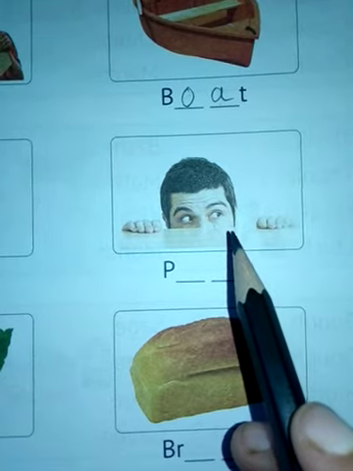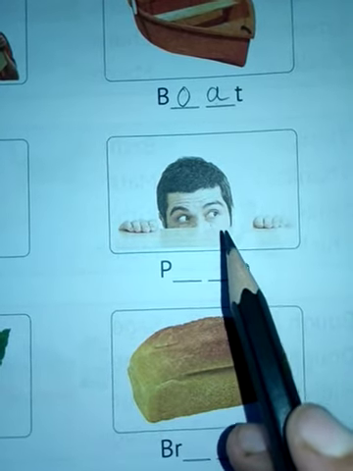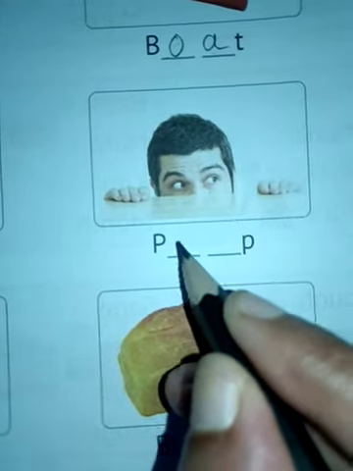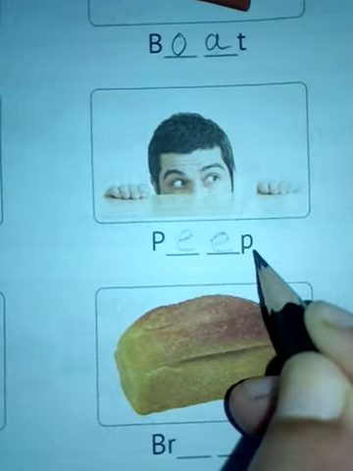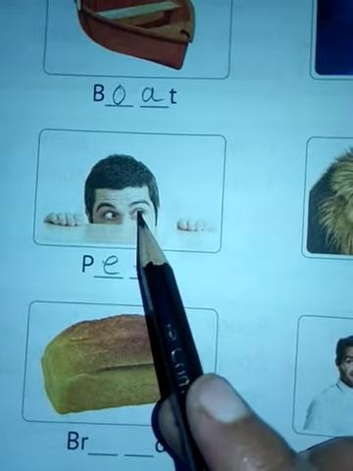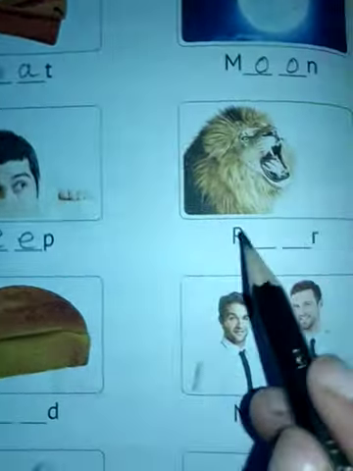In Hindi we say jhankna or chup chup ke dekhna. So P-E-E-P, peep. The man is peeping at something.